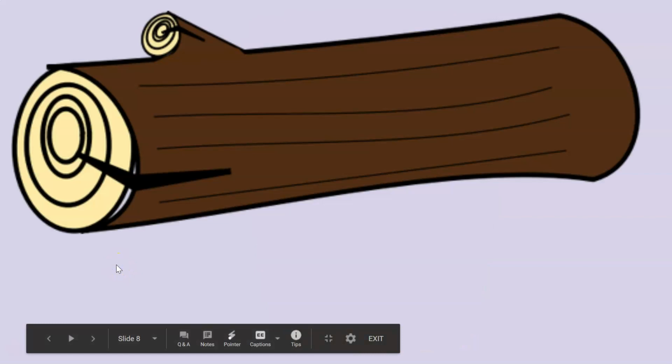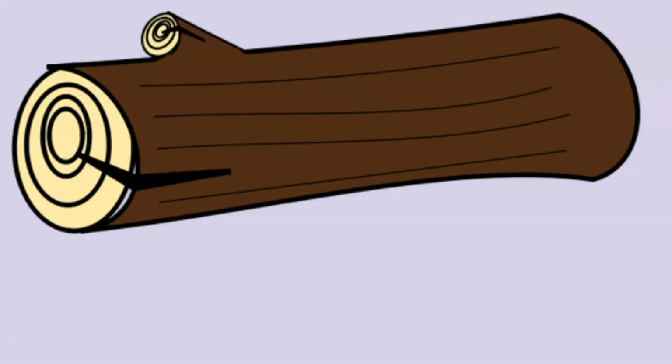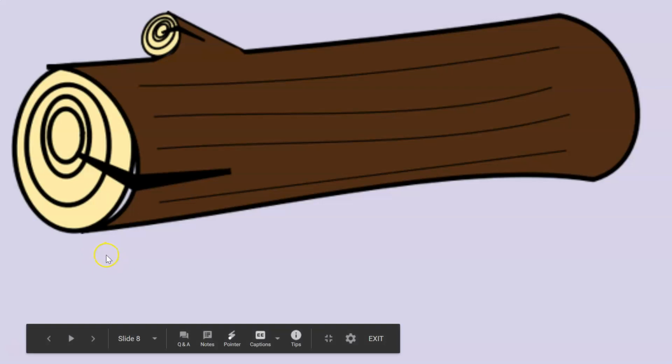All right, log. Let's sound it out. L, o, g. Write the sounds you hear in the word log. L, o, g, log. Go ahead and write it down.